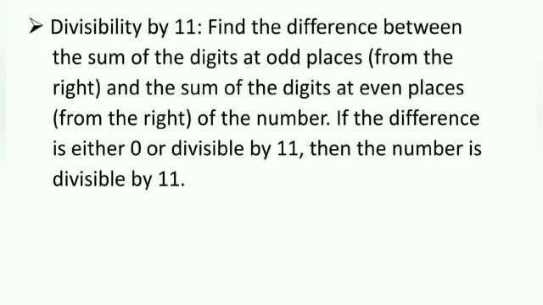Now first you have to find the difference between the sum of the digits at odd places from the right and the sum of the digits at even places from the right of the number. If the difference is either 0 or divisible by 11, then the number is divisible by 11.